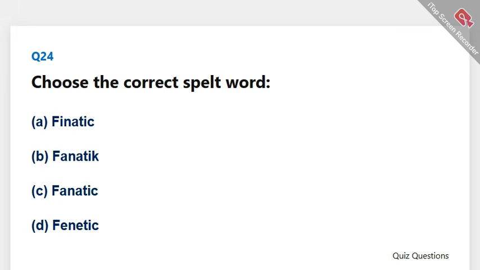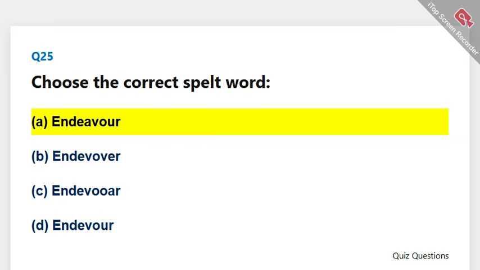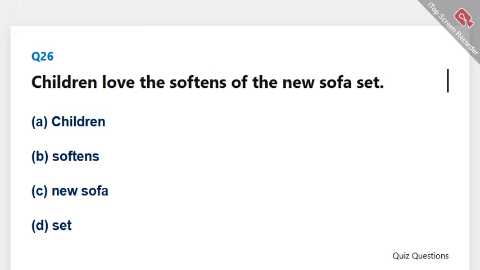Choose the correct spelt word. The correct answer is C. Fanatic. Choose the correct spelt word. The correct answer is A. Endeavor. Children love the softens of the new sofa set. The correct answer is B. Softens.